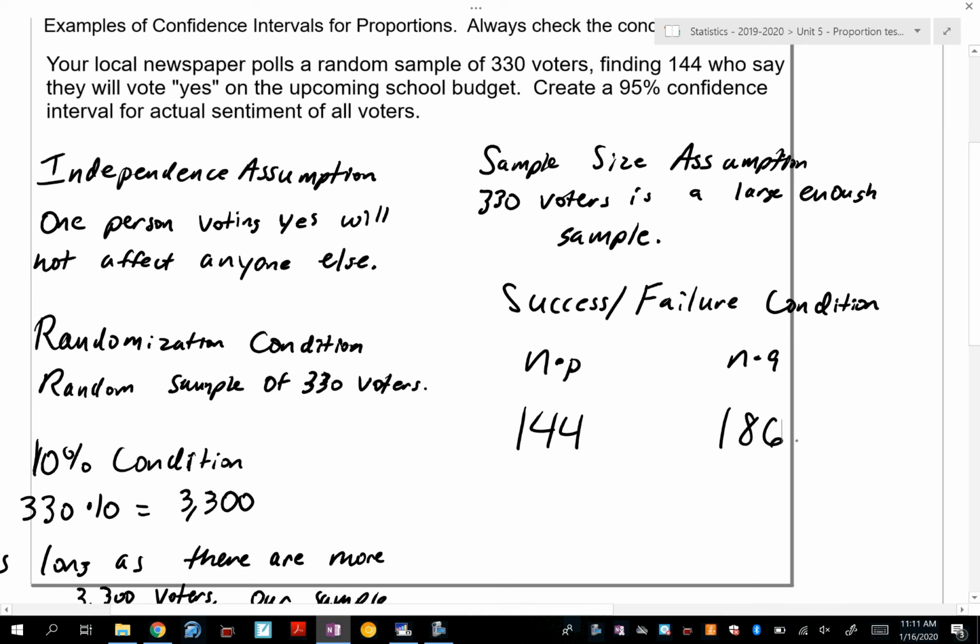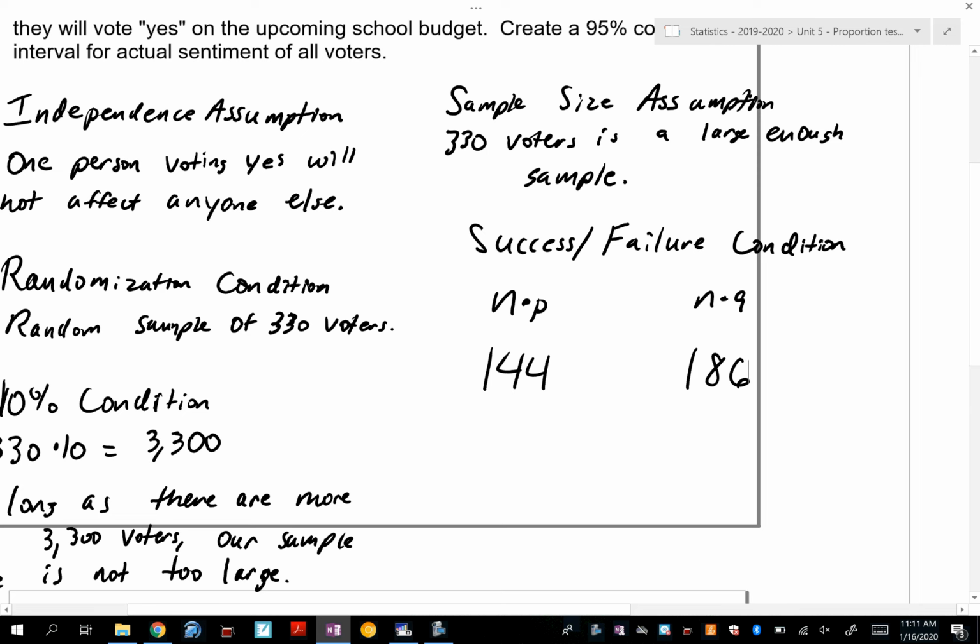186? Sounds good. You got the calculator. Love it. Anyone want to confirm, Leslie? 330 minus 144 is 186. Boom. Excellent. All right. Now, what am I checking with these two numbers? That they're what? That they're 10 or more. Are those numbers 10 or more? Excellent. So I'm going to write both numbers are 10 or more.